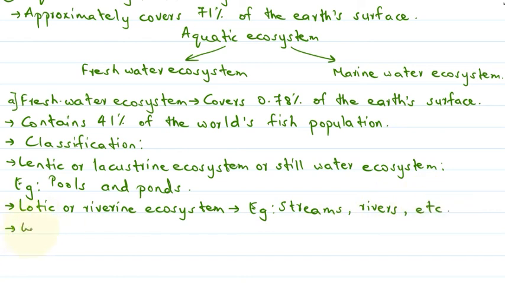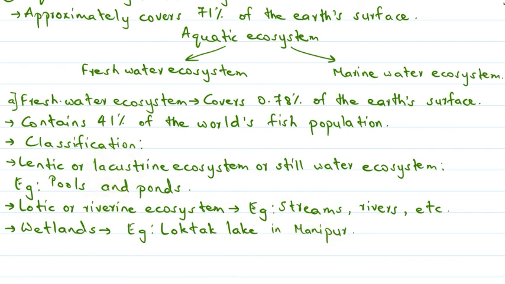Then the next classification is the wetlands. Wetlands are marshy or swampy lands. For example, this can be seen in Loktak Lake in Manipur, which is a type of wetland, that is, they are marshy or swampy lands. So this was about the freshwater ecosystem.